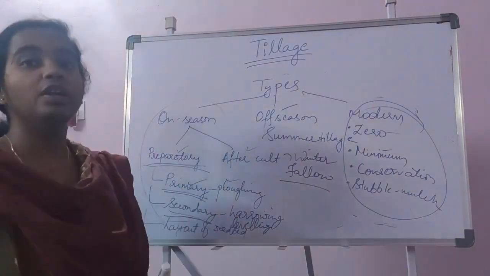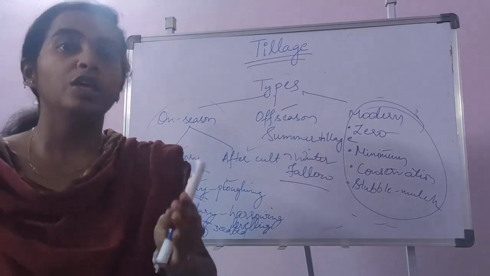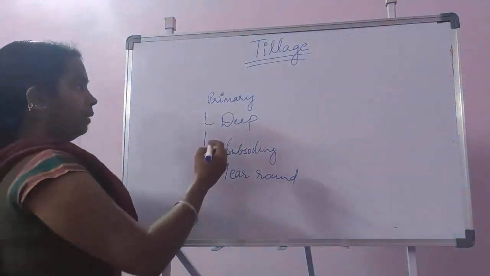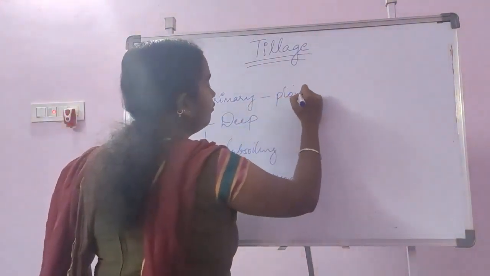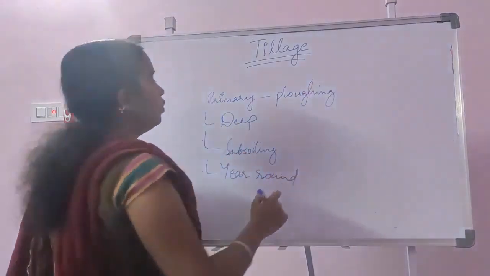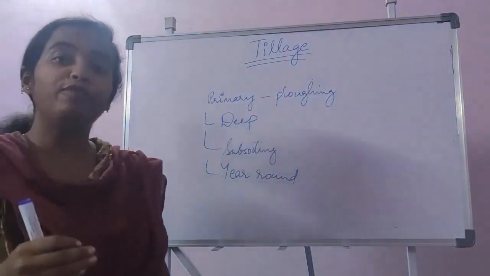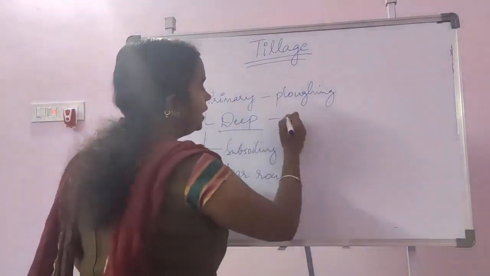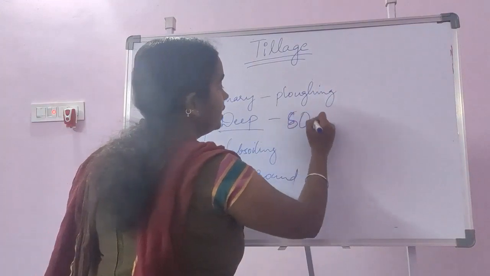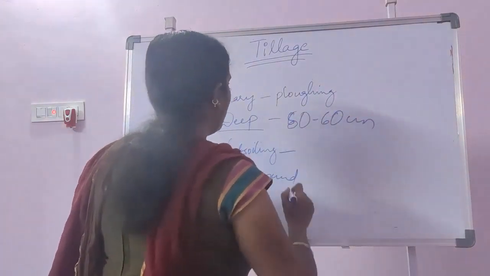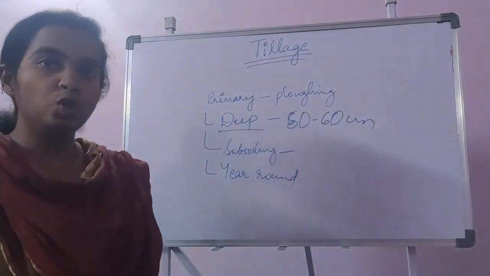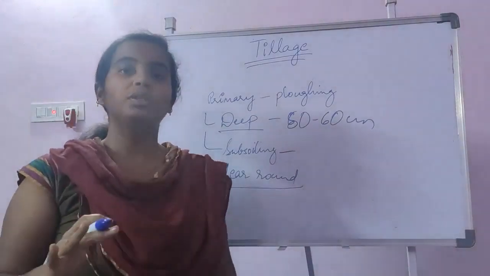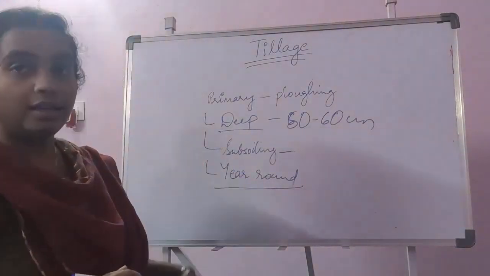Now we shall learn about the different implements or plows used for primary and secondary tillage. As I have told you, primary tillage is the first plowing of the soil. In that there are different types of tillage practices, like deep tillage. Deep tillage may be around 50 to 60 centimeter. Then subsoiling is turning up the subsoil, and year-round tillage means tillage practices carried out throughout the year.